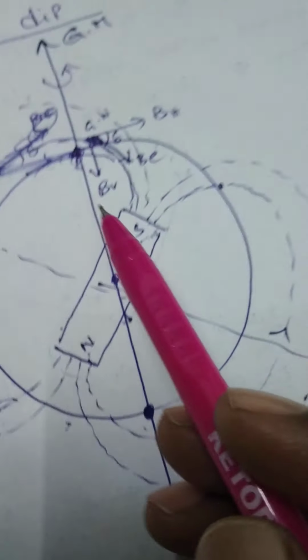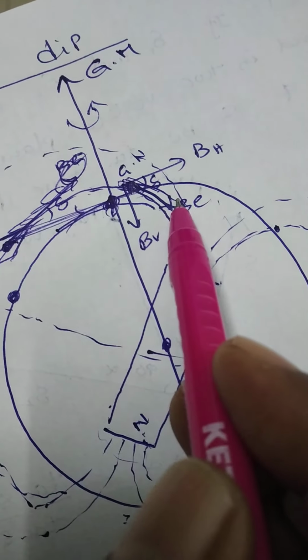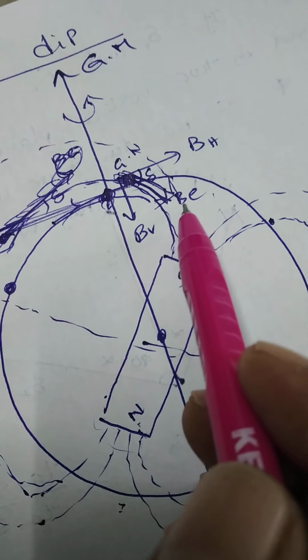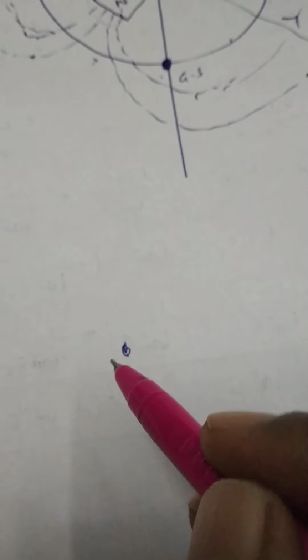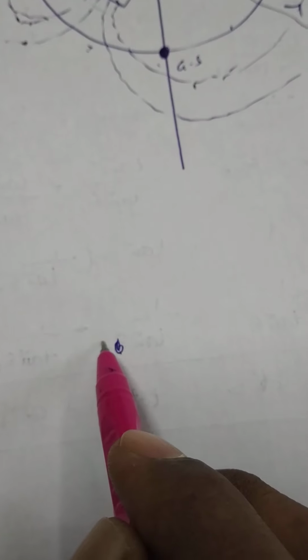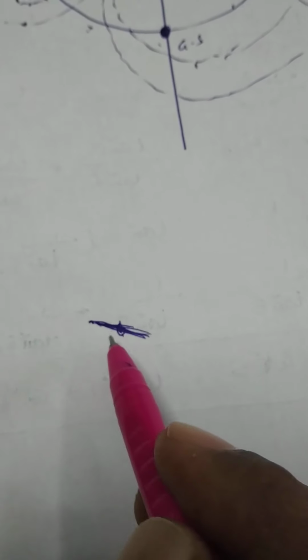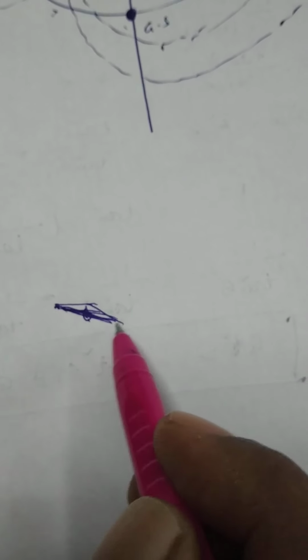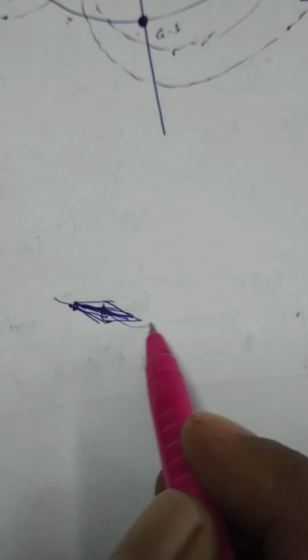Along this line. Means a tangent drawn on the magnetic lines of force gives the direction of the resultant magnetic field of Earth, BE. See here, suppose this is the magnetic line, or the tangent drawn on the magnetic line. The magnetic needle will come to rest along the direction of the field. This is the direction of field, BE.